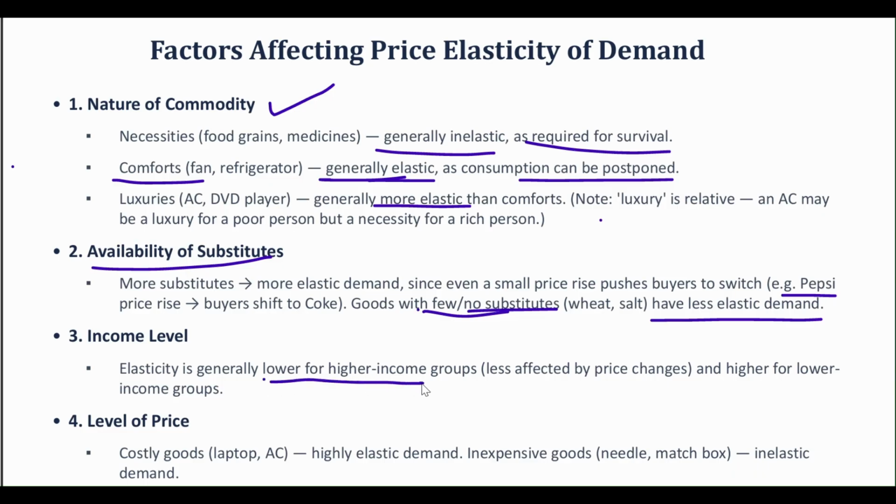Elasticity is generally lower for higher income groups and higher for lower income groups. Fine, remember that. Because people with higher income, they are less affected by the price changes, and that is why the elasticity is also lower. But when there is a rise in the price, okay, it is going to affect the low income group. So the price elasticity is going to be higher in case of the lower income groups. Costly goods like laptop, AC, they have highly elastic demand, and inexpensive goods like needle or matchbox, they have inelastic demand. So level of price also matters.